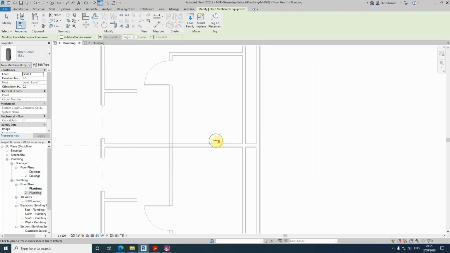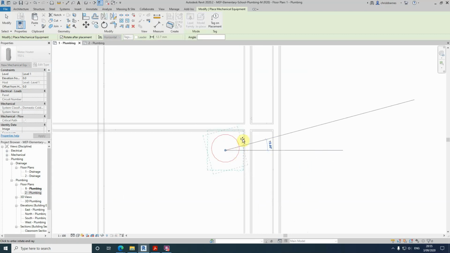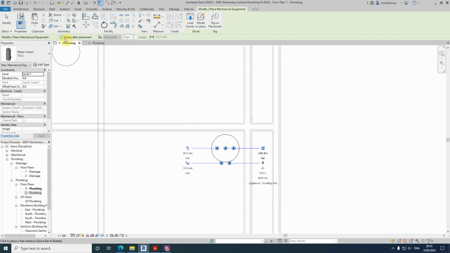We're going to locate it in this corner here and this corner here, one in each one. We don't need to rotate after placement. Level 1 and 0. Now you can do, I've shown you about this before, if we put one in like this, and then you can rotate it around. We're going to leave it on this one. Without it, it just gives you those options there.